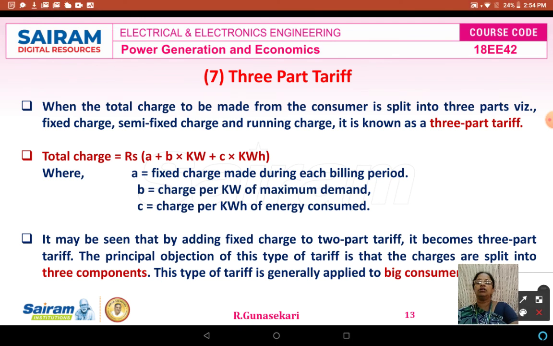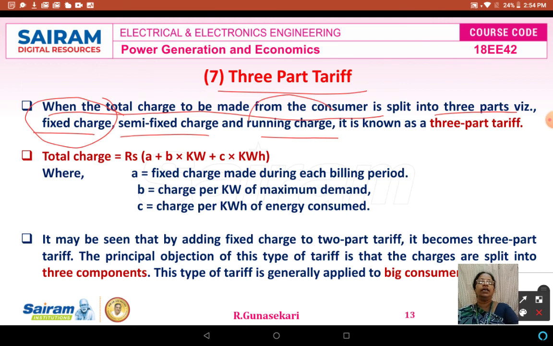Then the last and final, the seventh type of tariff, is the three-part tariff. The name itself explains it. A three-part tariff is when the total charge to be made from the consumer is split into three parts: fixed charge, semi-fixed charge, and running charge. In the two-part tariff we only consider fixed charge and running charge, but in the three-part tariff we also consider the semi-fixed charge. That's why it is called the three-part tariff.